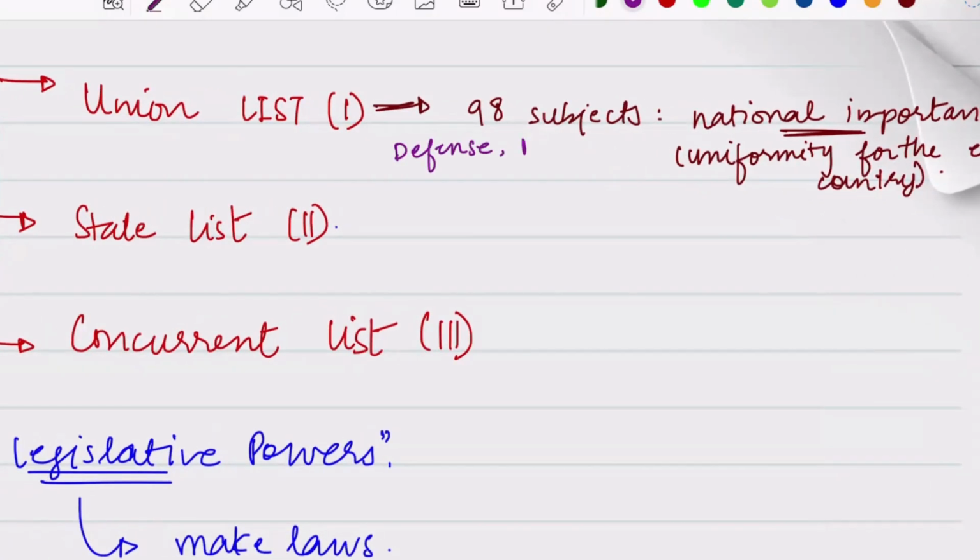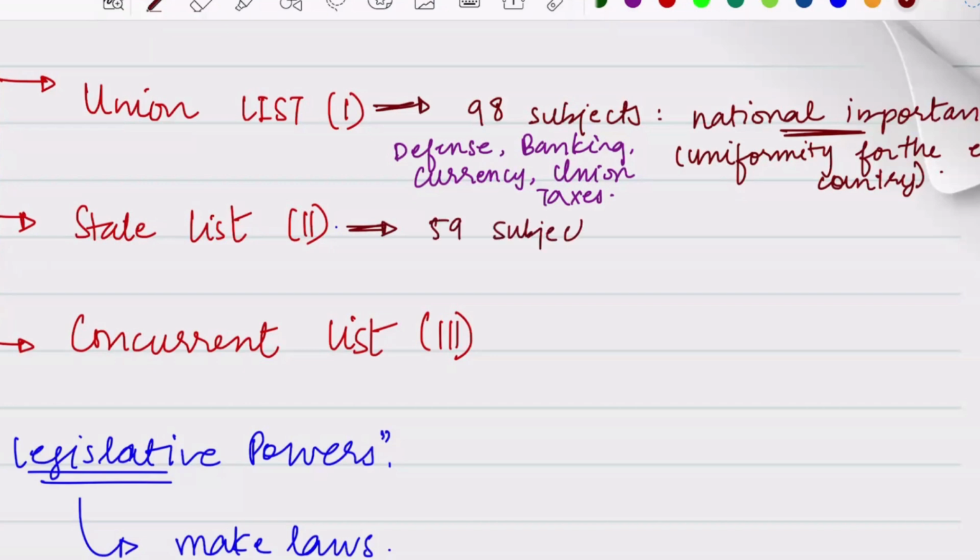For example, defense, banking, currency, union taxes. You can use your logic also. For example banking, you can't have different banking laws as per the state. You can't have different currency as per the state. Like that you can use your logic also and then solve the question.